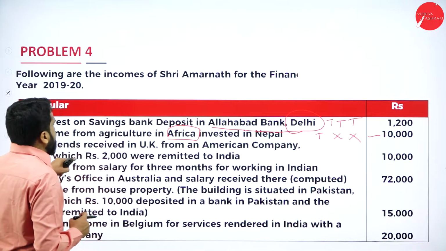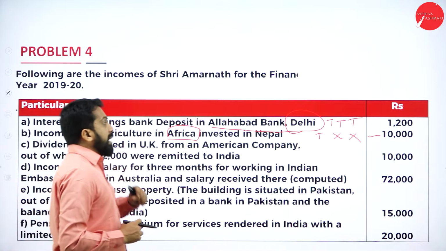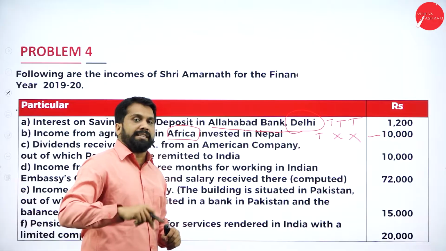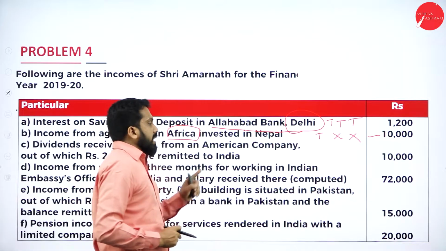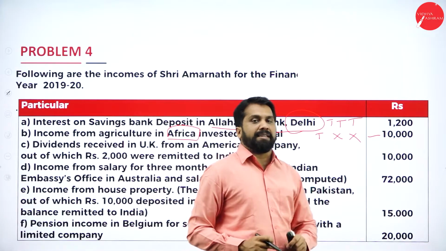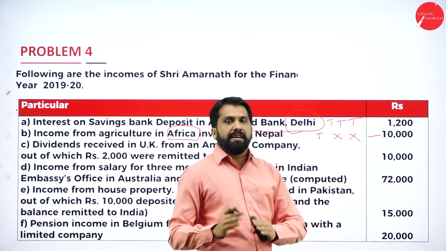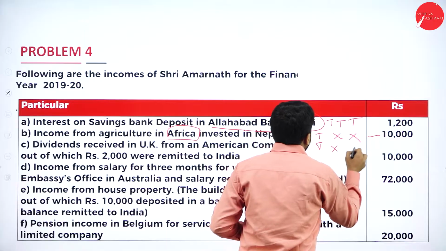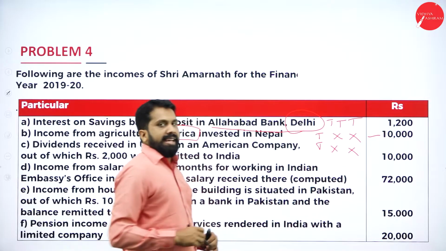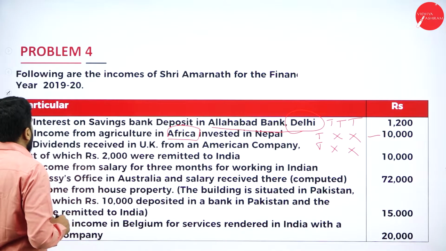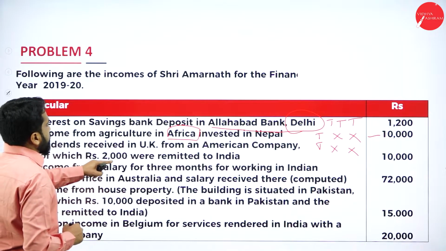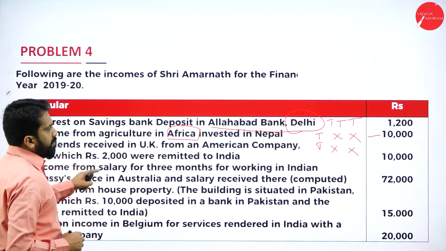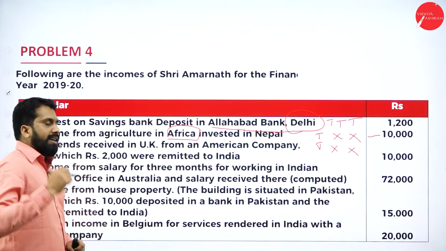Then, dividend received in UK from an American company. Whether it is Indian or American? American. If it is an Indian company, what will happen? It is exempted. But it is a foreign company, so it is taxable, exempt and exempt. Now, next. Out of which rupees 2,000 was remitted in India. We'll do that calculation in the answer.